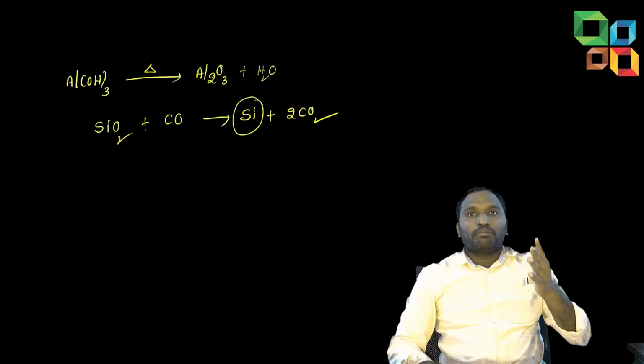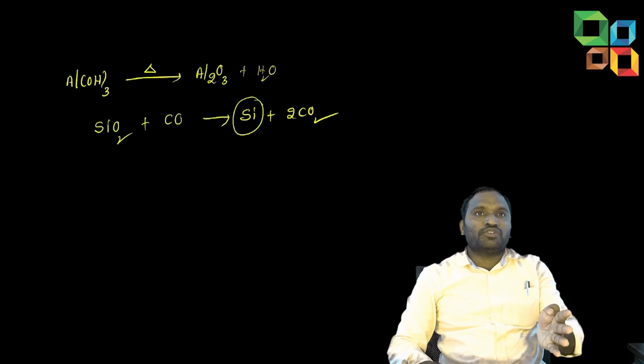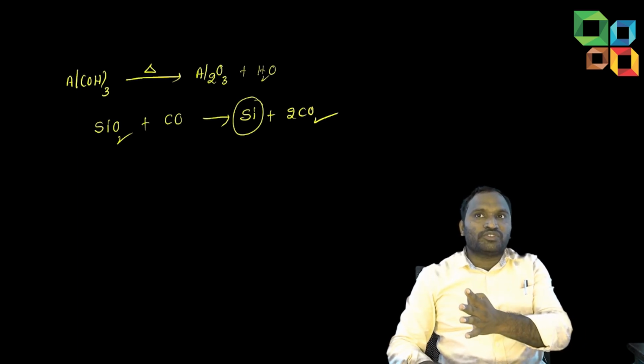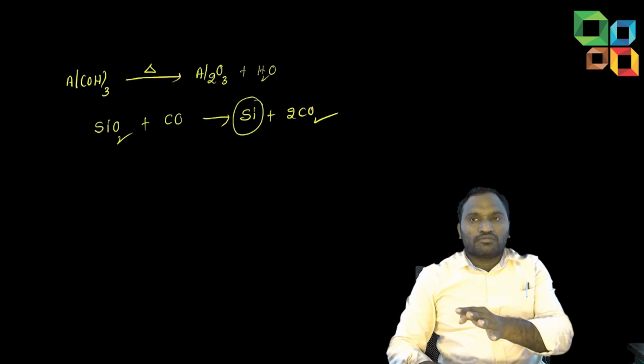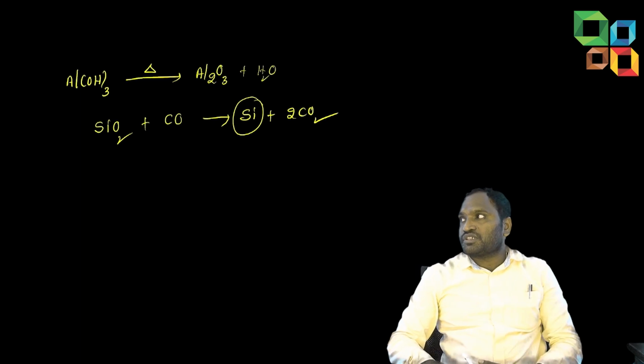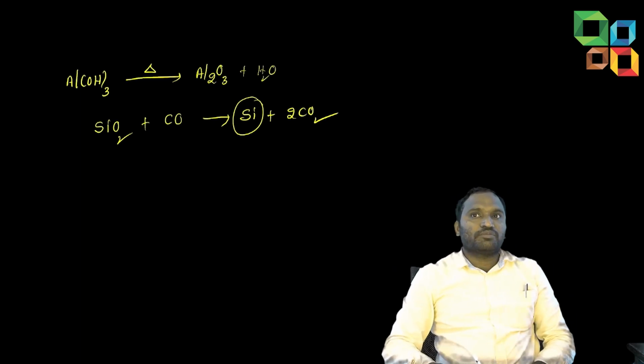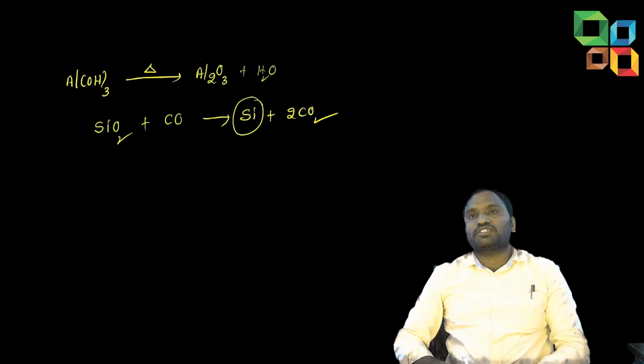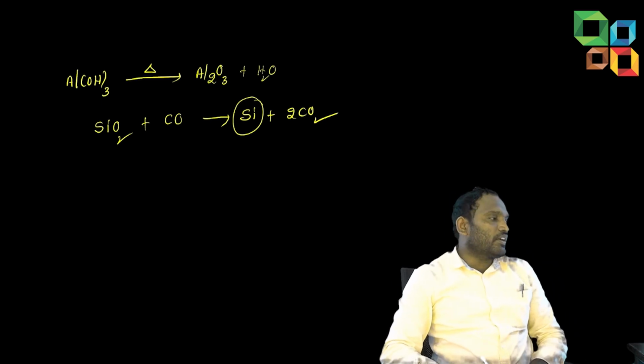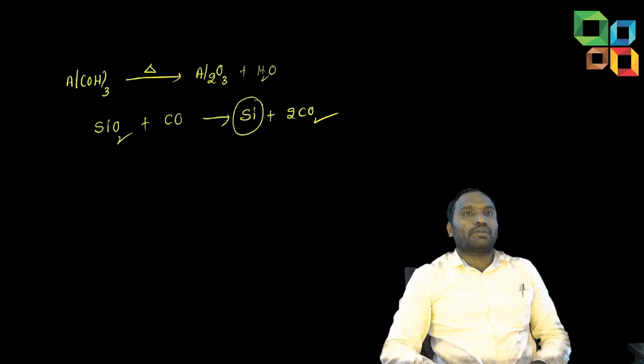Okay, students. In the Baeyer process we used sodium hydroxide. In Hall's process we used sodium carbonate. Both processes are used to remove silica and iron oxide impurities. And the last one, Serpeck's process, here only silica impurities can be separated.